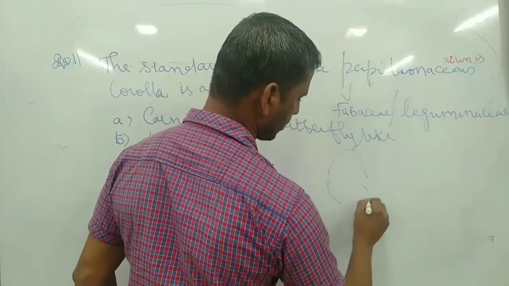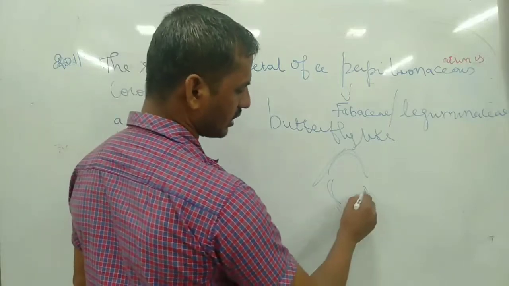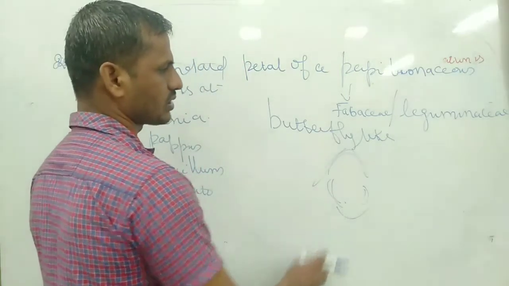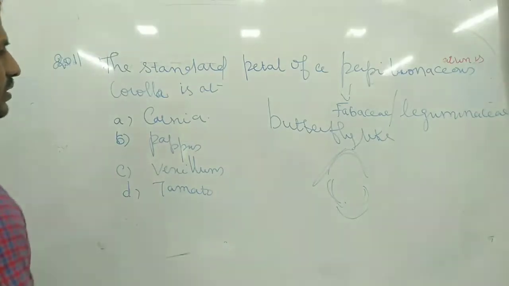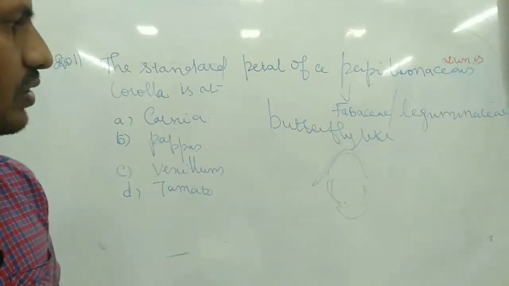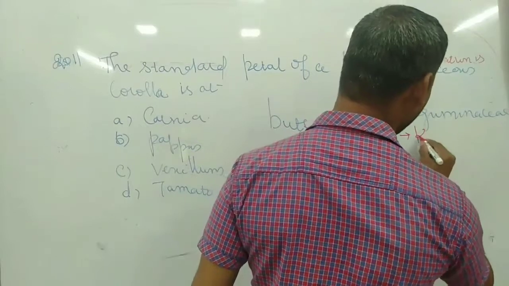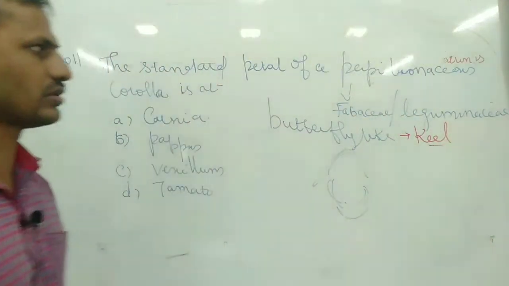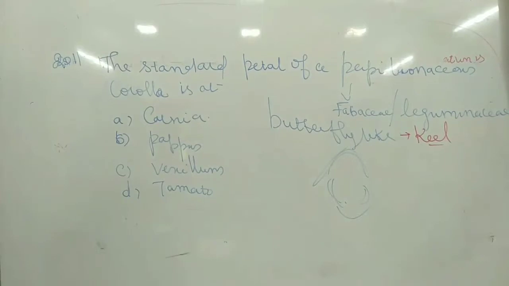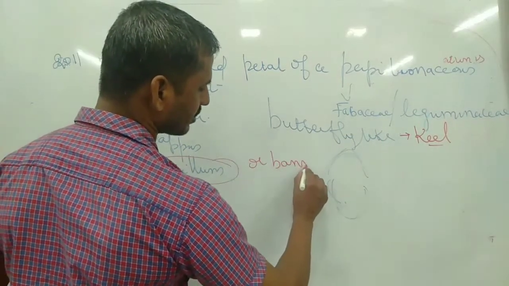The largest one is this petal, then the other two equal halves surround it. The butterfly-like structure we call the keel. This is very common in the butterfly-like flower; the standard petal is called vexillum, or it is also called banner.